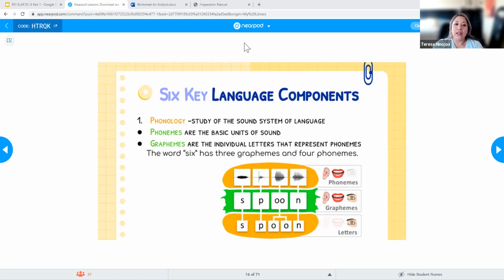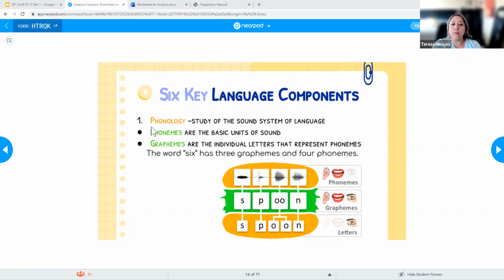Now, I know sometimes there's a lot of vocabulary when it comes to ELAR, but if I can understand what these morphemes, or the units of the word, are, it's going to help me decode what those definitions are, and these are strategies that we can teach our students too.